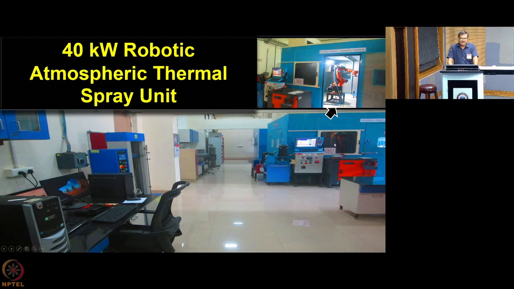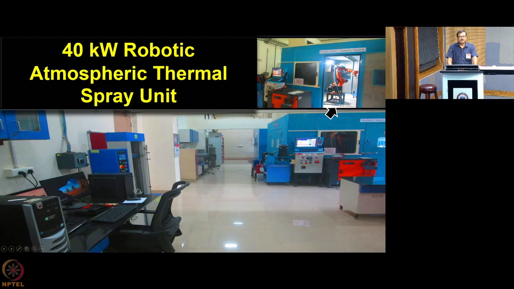And what you are seeing inside is expanded a little bit here. This is a robot which is programmable at the console that is over here. You can program the robot to move in a proper manner so that it can coat the portions of interest of your object which needs to be coated. You can precisely program over here, control your plasma torch operation, and decide the parameters in this control console. And this one is the powder feeder unit which feeds the powder to the plasma jet, that is over here.